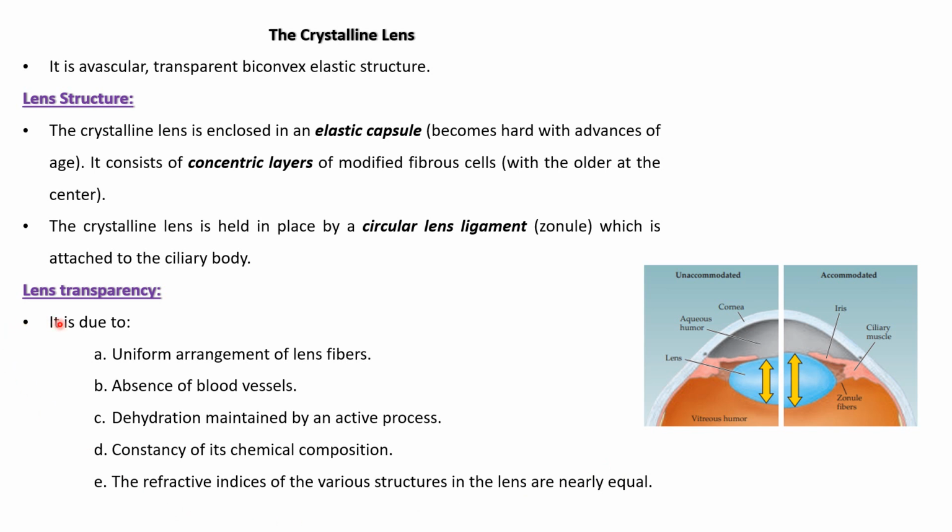So why is the lens transparent? Uniform arrangement of the fibers, avascularity, dehydration maintained by the active pumping of water, constancy of its chemical composition, and the equal refractive index between its structures. That is the lens.